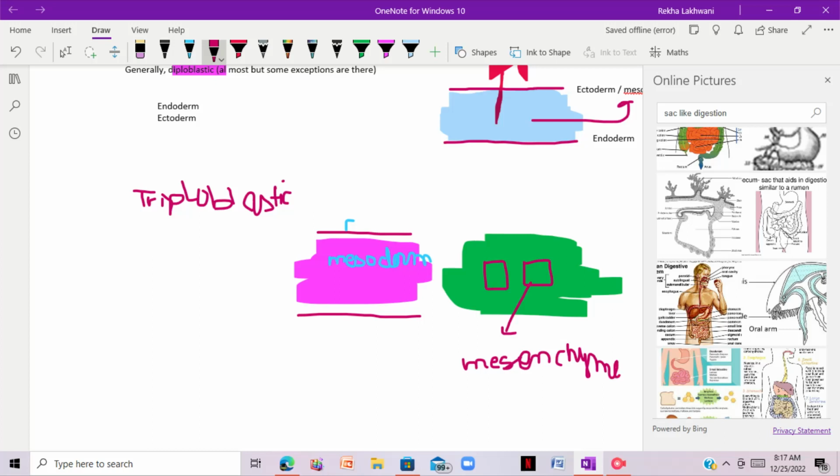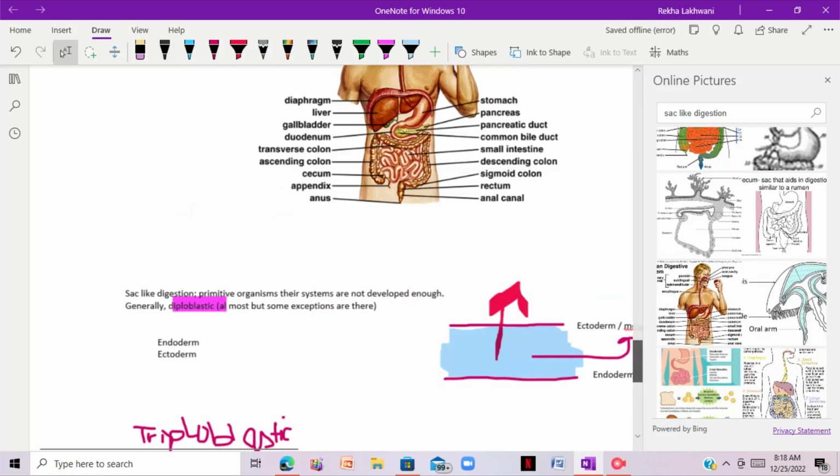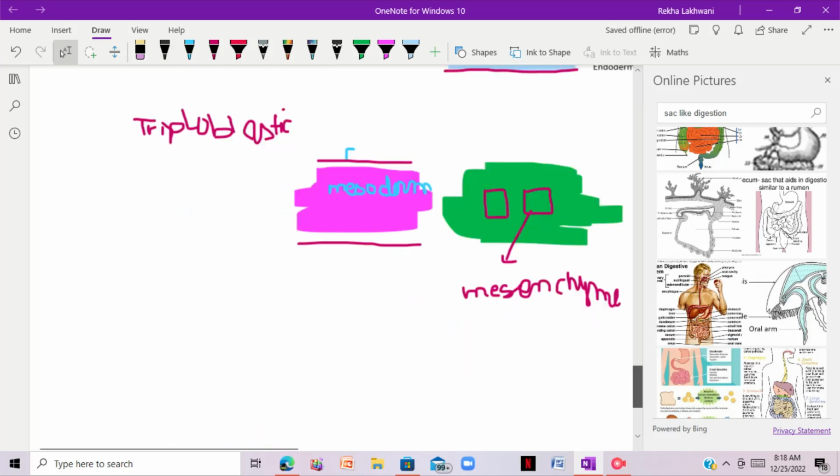Like in mechanical digestion in humans, in the buccal cavity we use teeth for the process of mastication. We use teeth, or even muscles, for mechanical digestion. For example, in the stomach, you have studied this in earlier classes. We'll study the whole digestion in detail. In the stomach there is mechanical digestion with the help of muscles, with the help of teeth, mastication, churning, right?